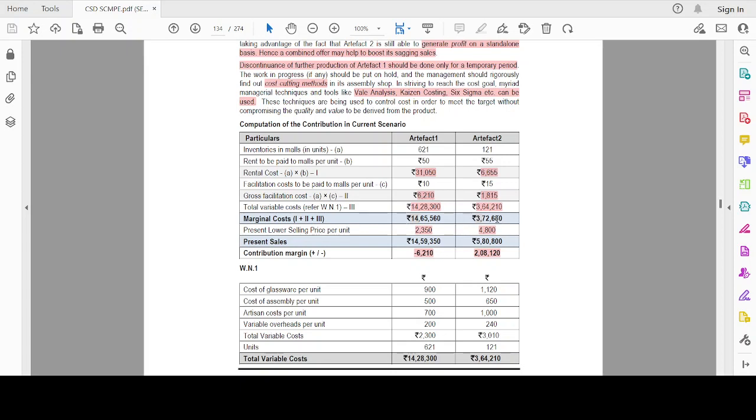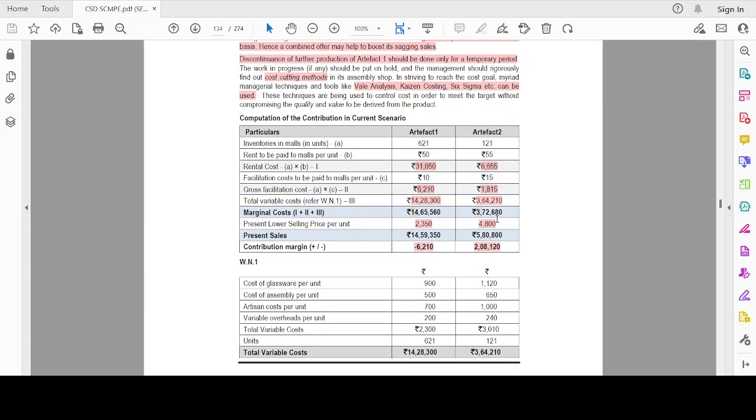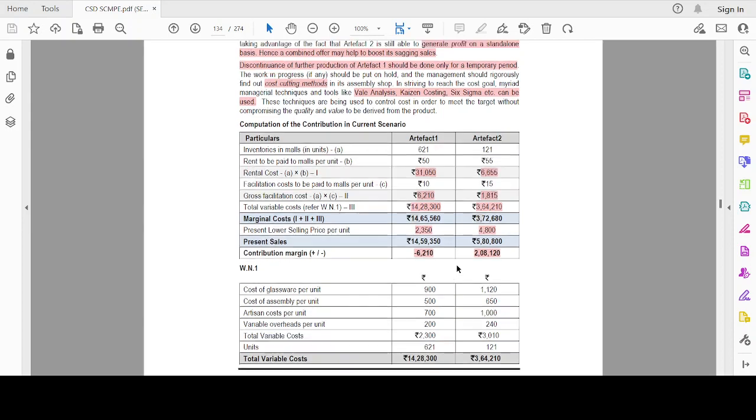Now we compare this with the lower selling price per unit: 2350 and 4800 are the lower selling prices, and we multiply by the number of units we already have. We compare present sales with the marginal cost to find the contribution margin. We infer that artifact 1 has a large negative contribution margin, while artifact 2 has a positive contribution margin.